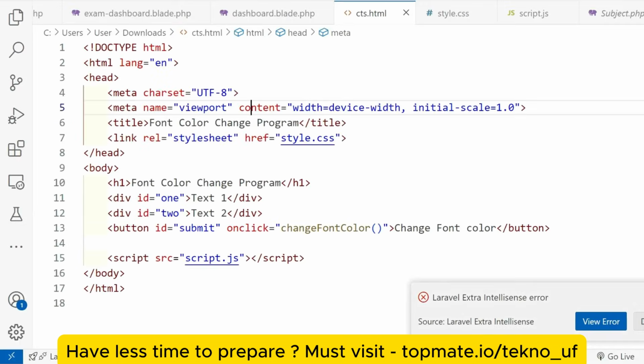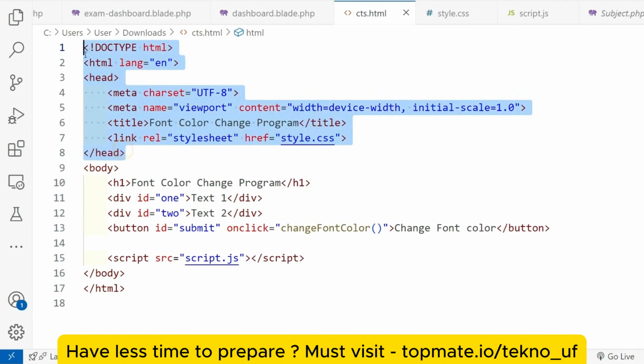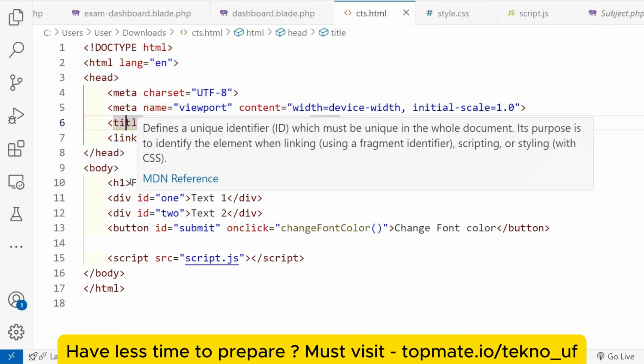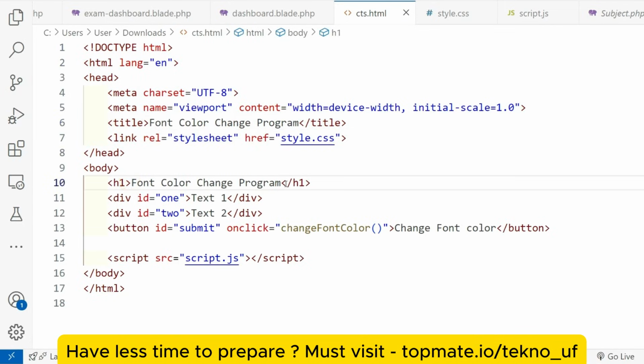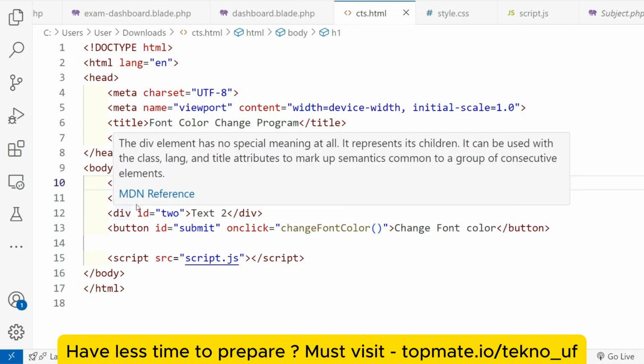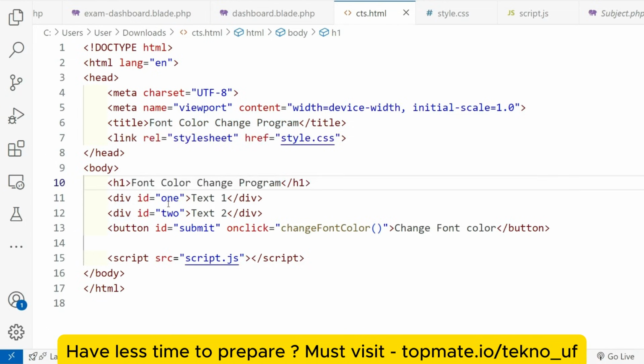So as you can see, I have written the solution as well. This was pre-written. So this is the font color change program. This was the h1 tag in the large format. Then we have written these two divs having ids 1 and 2. Text 1 is the label of the first one and text 2 is the label of the second one.